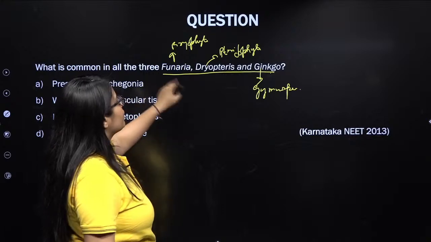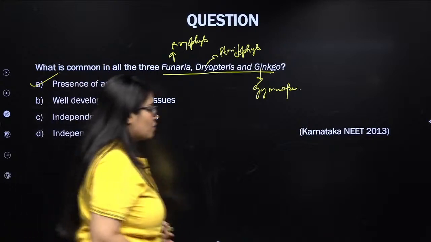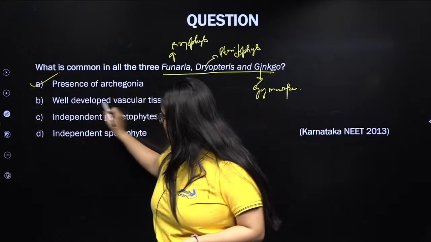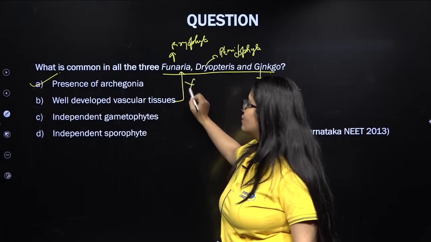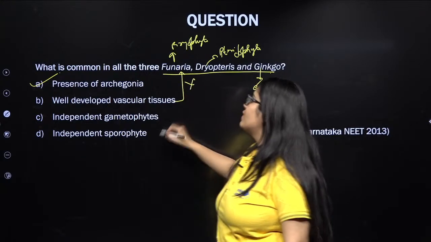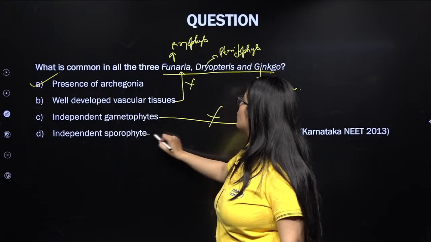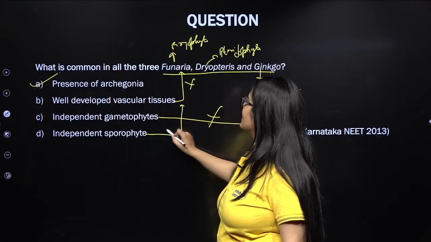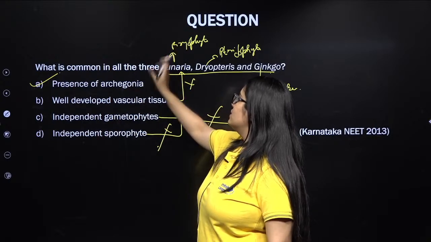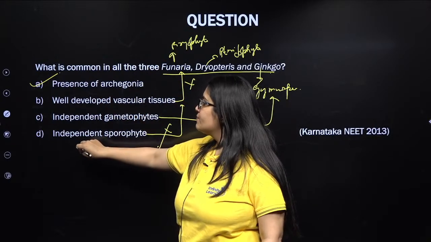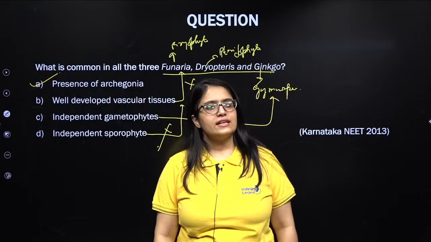So what is common in Funaria, Dryopteris and Ginkgo? It is the presence of archegonia. Let's talk about the other options, my lovely kids. Well developed vascular system: if you notice, it is absent in bryophytes. Independent gametophyte is absent in gymnosperms, right? And independent sporophyte is actually absent again in Funaria. The sporophyte is dependent on the gametophyte in the case of Funaria or bryophytes.